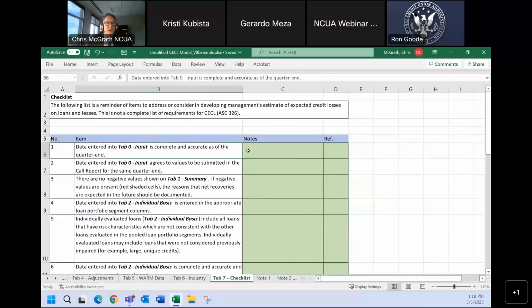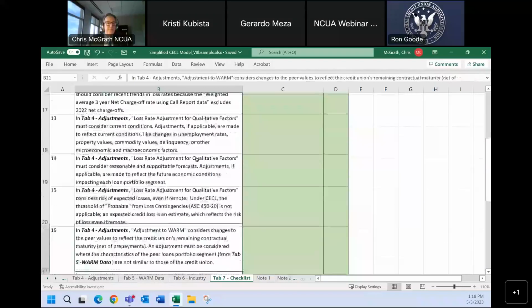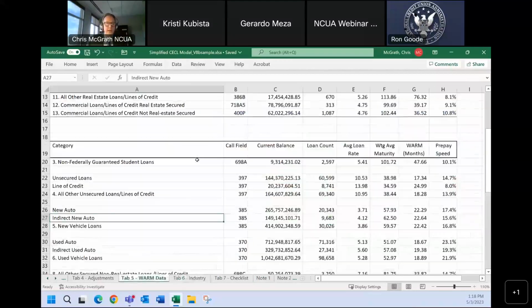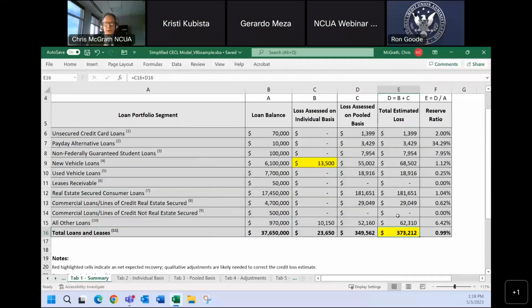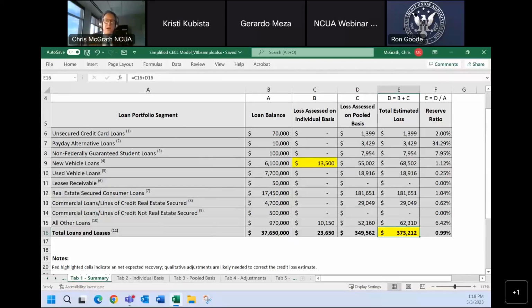And one of the ways of showing ownership of this is working from top to bottom and making sure that these steps are completed in preparing the tool. And with these steps completed, you've shown ownership and you have support that the value that you have here on tab 1 is your complete supportable allowance for credit losses on loans and leases.